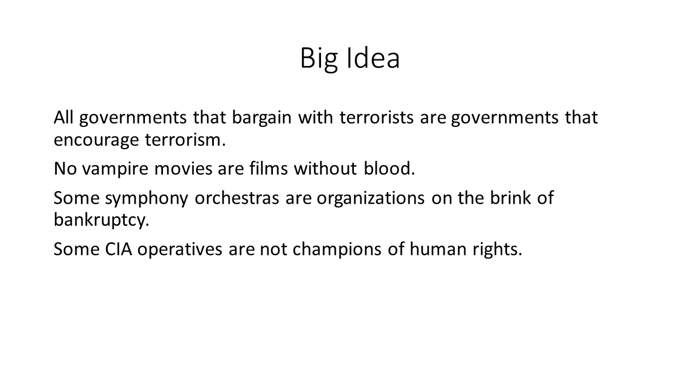Okay, so let's move in. Think back to the 4 categorical propositions that we were using last time. All governments that bargain with terrorists are governments that encourage terrorism. No vampire movies are films without blood. Some symphony orchestras are organizations on the brink of bankruptcy, and some CIA operatives are not champions of human rights.